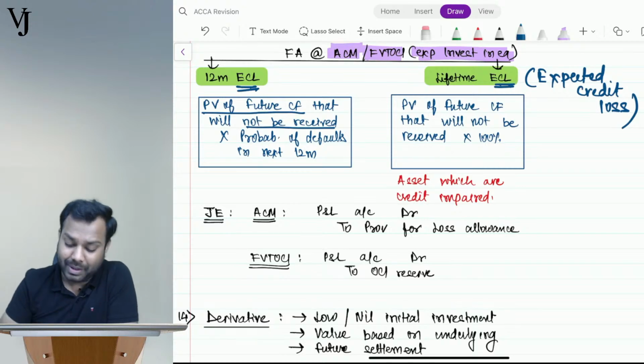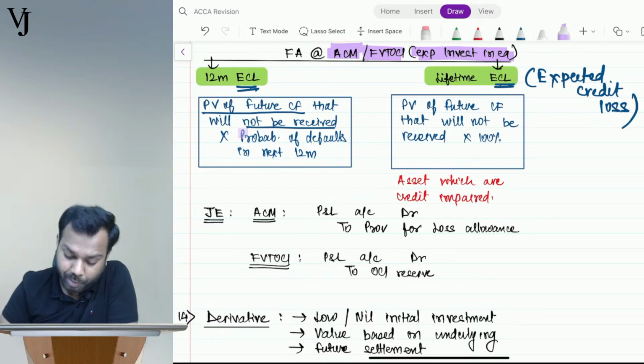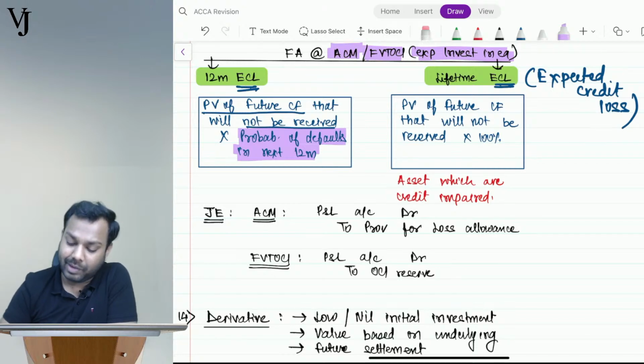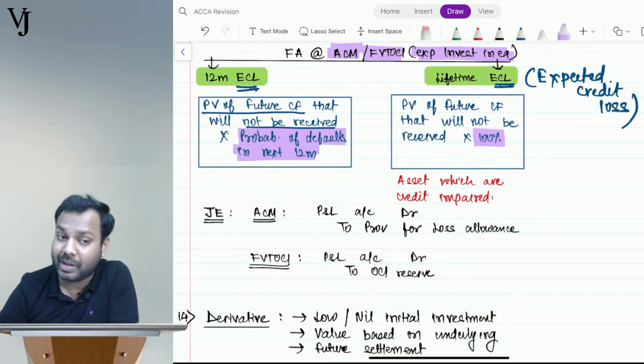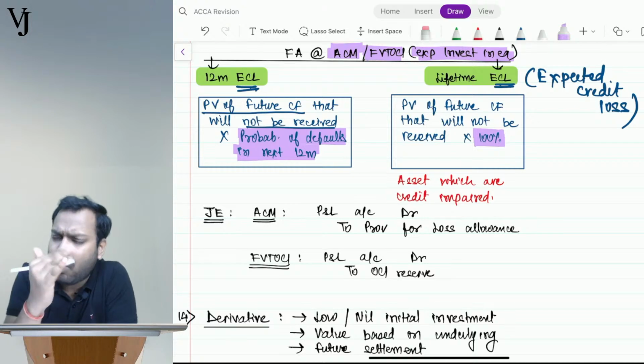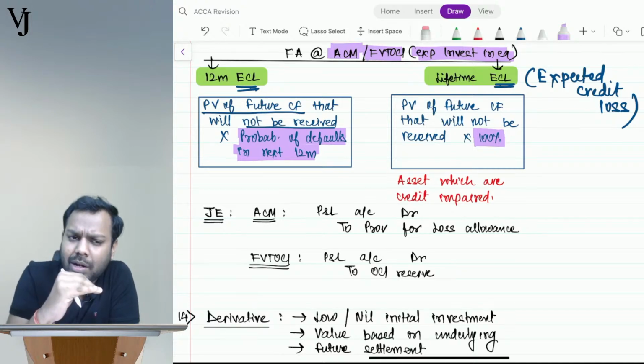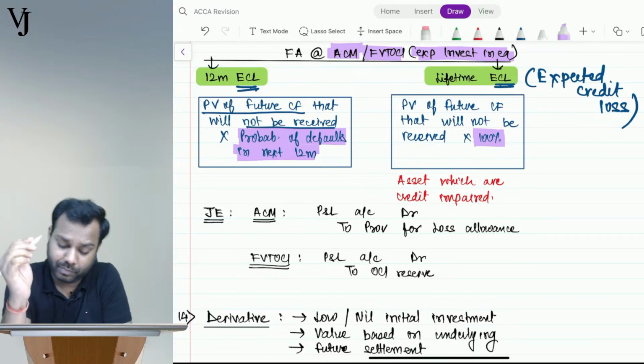And for 12-month ECL, I have to multiply this with the probability of default in the next 12 months. And if it is lifetime ECL, I have to multiply it with 100%. Lifetime ECL means multiply with 100%. Now comes the question, how to determine whether it is 12-month ECL or lifetime ECL?